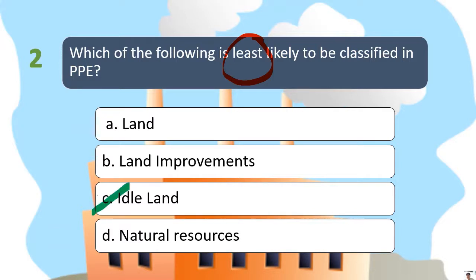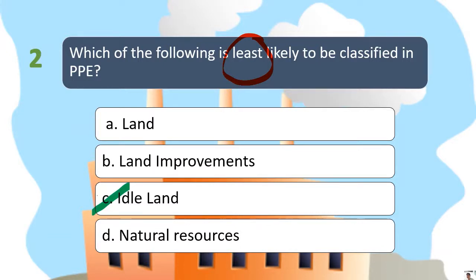So idle land po ang ating sagot kasi although as we all know, land is considered as property, plant and equipment, dapat po ginagamit niya ng business for their operation. Kasi alam naman natin, pag sinabi nating idle land, so example niyan, vacant land, hindi natin siya ginagamit for current operation. So normally, bumibili ang mga company ng idle land for the purpose of appreciating its value. So para mag-appreciate yung value niya over time, then kapag meron na silang future buyer, ibebenta nila yan.